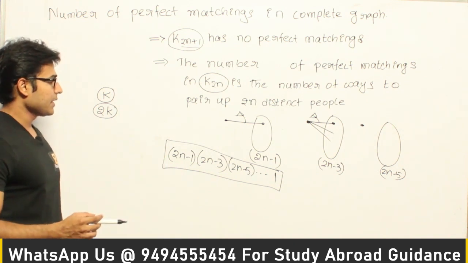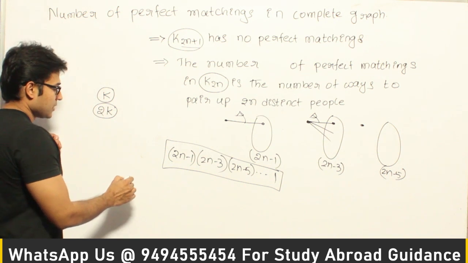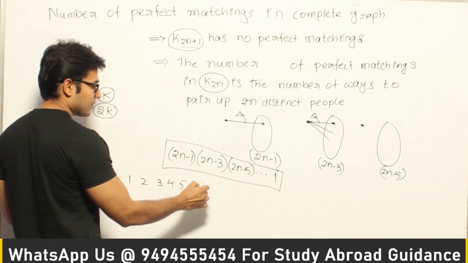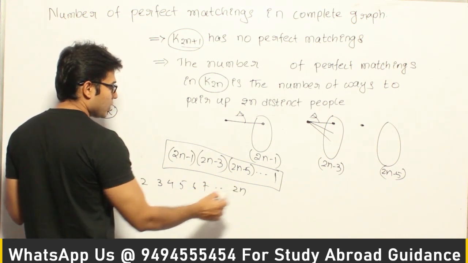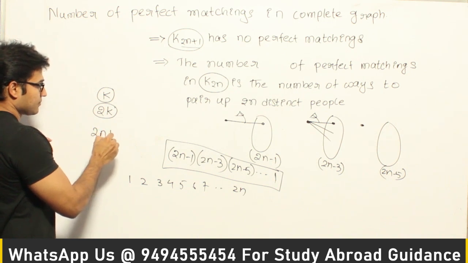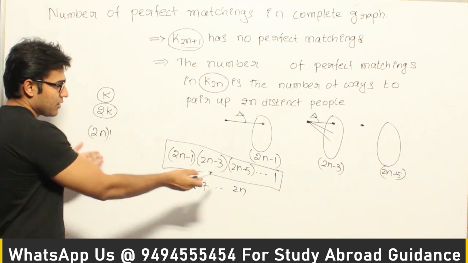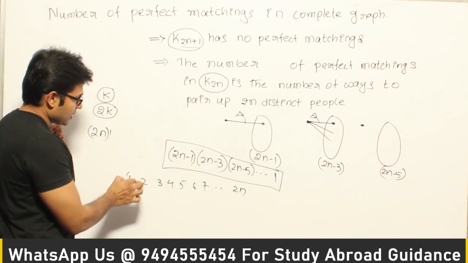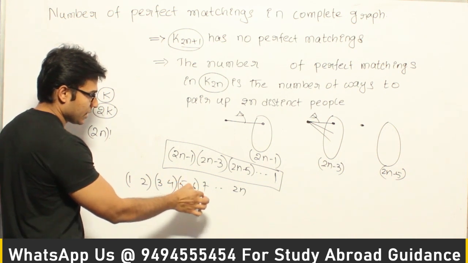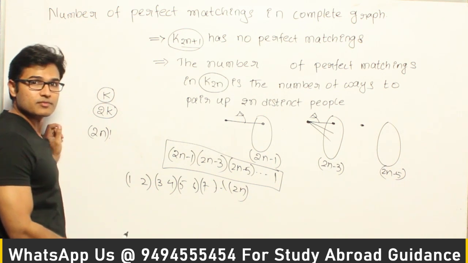This is one way. And the other way is, you can list down all the people. So you can number them 1 2 3 4 5 6 7 8 and so on to 2n. You can order all these people in 2n factorial ways, right? Now once you write down the order, you can actually pair them by taking the first two, next two, next two, and we can do it like this, and the last two, right?